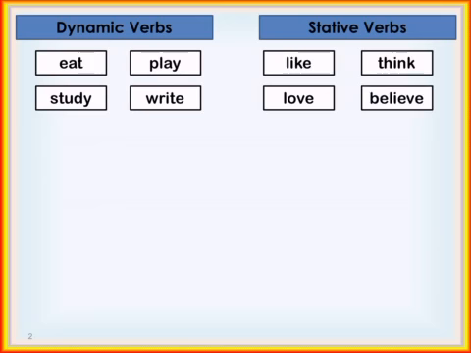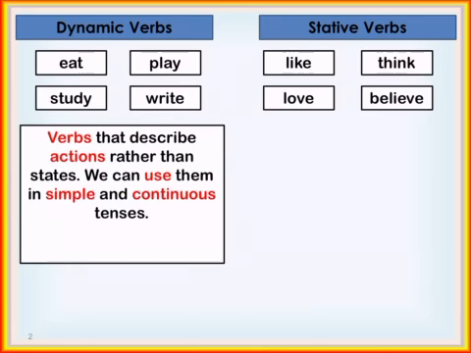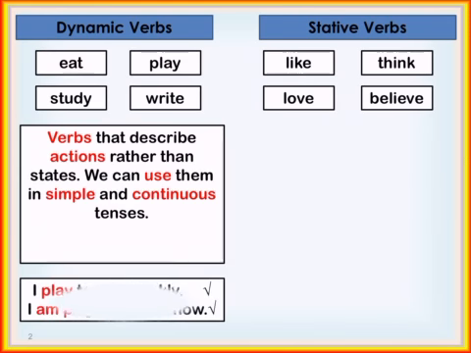If you notice here, the dynamic verbs are verbs that describe actions rather than states. We can use them in both tenses, simple and continuous. I can say, I play tennis weekly, which is correct. I am playing tennis now. This is continuous, so it is also correct.